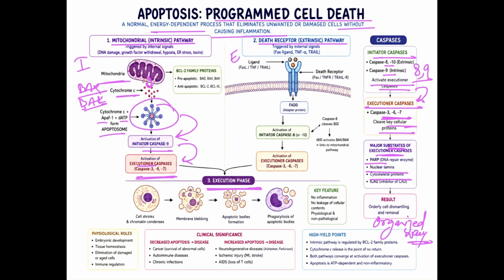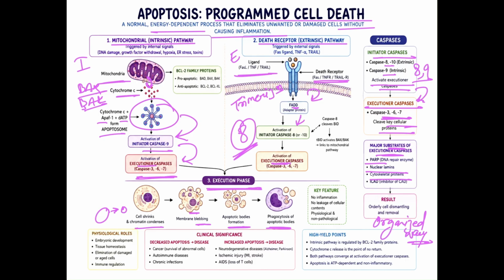In the execution phase, first there is cell size shrinkage, chromatin condensation, nuclear blebbing, apoptotic body formation, and further phagocytosis. Now coming to the death receptor pathway: here the Fas ligand or tumor necrosis factor is present on the cell surface membrane. When the receptor binds, trimerization of the domains happens, and FADD proteins play an important role in activation of the initiator caspase, that is procaspase 8 of the extrinsic pathway. Caspase 8 will activate the executioner caspases 3, 6, 7. Again the same phase will begin.